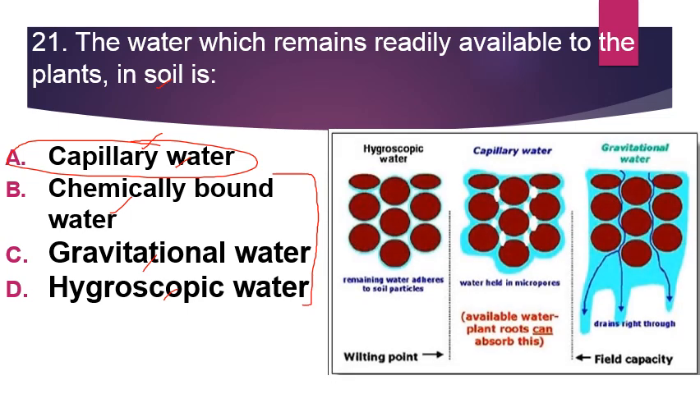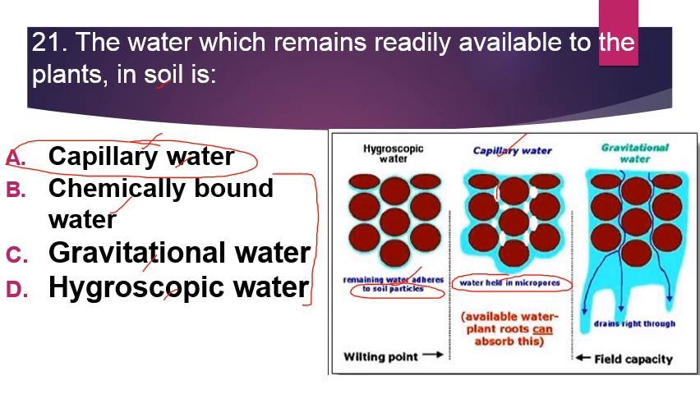So we have different types of water. Hygroscopic water. So this water adheres to the soil particle and is present on the surface of soil particle, which is not available for the plants. Then next is capillary water. So here water is held in the micropores.